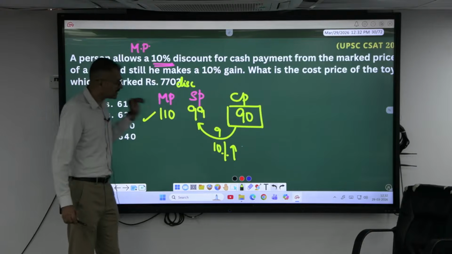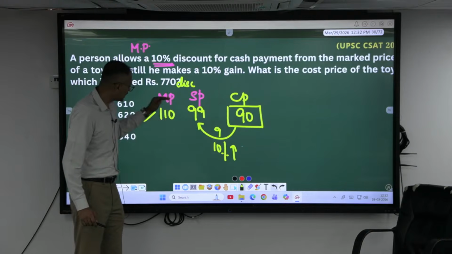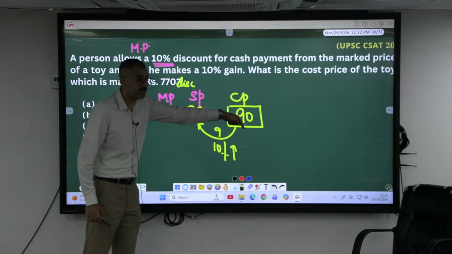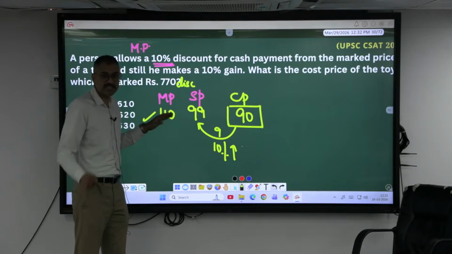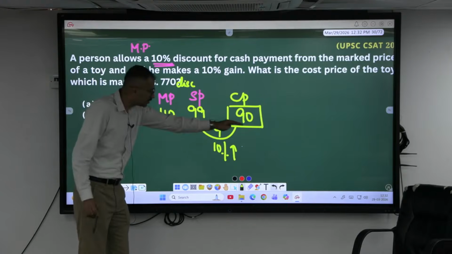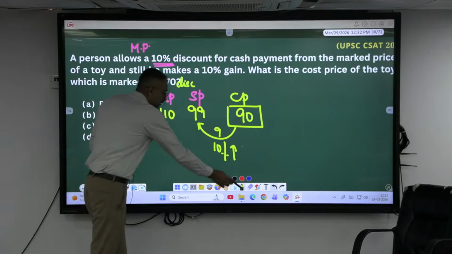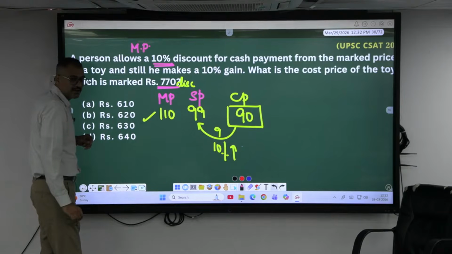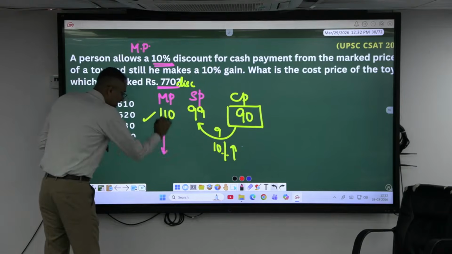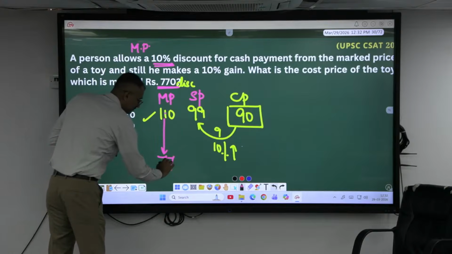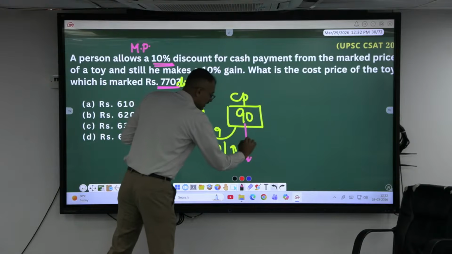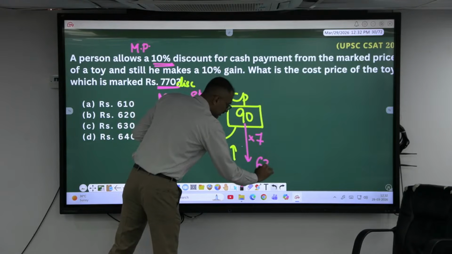This is the trade he has done. He has marked his item at 110, he is selling it at 99, but he has bought it at 90 rupee. So, rather than giving these numbers, he has given in a different way. Same theoretical trade, but the values are different here. What is 770? If the mark price in place of 110 is 770, it is 7 times, isn't it? So, the cost price has to be 90 into 7, which is 630.